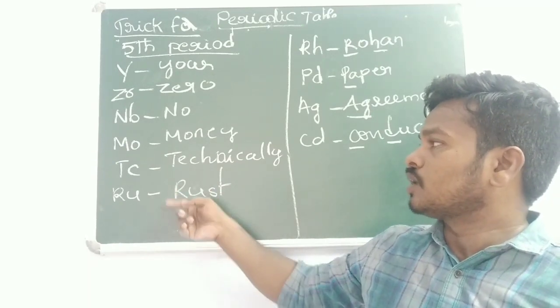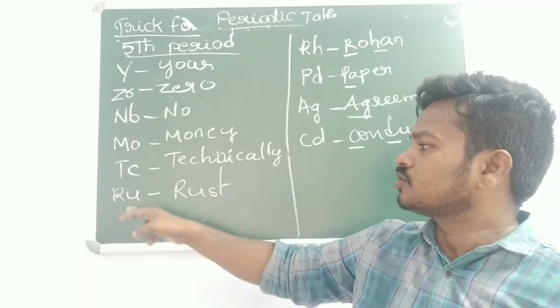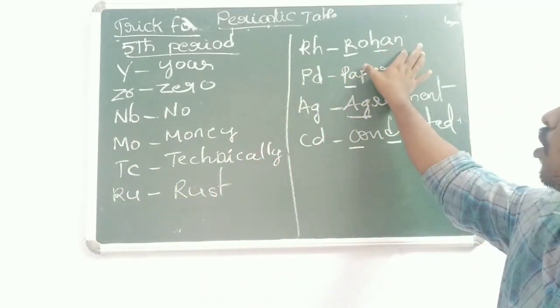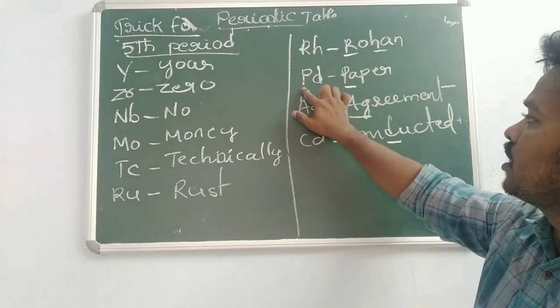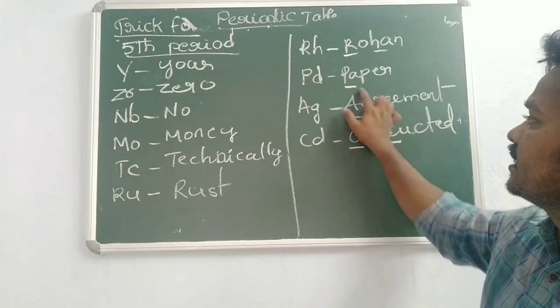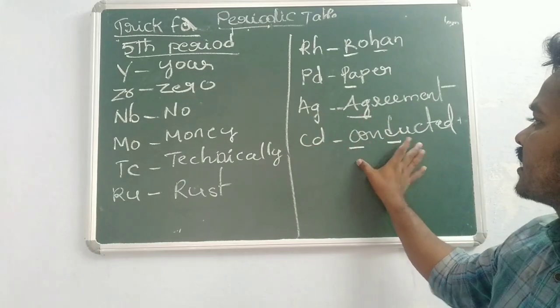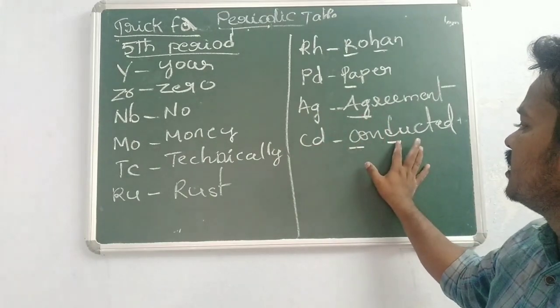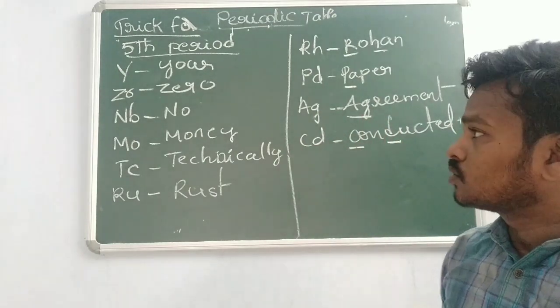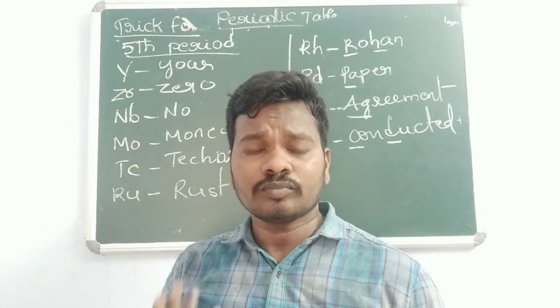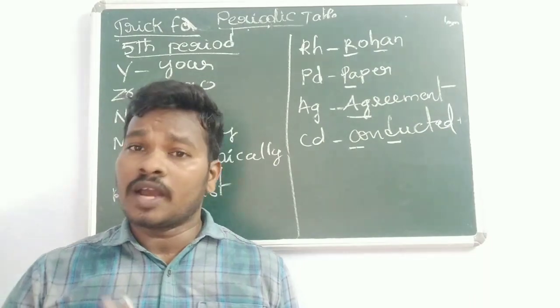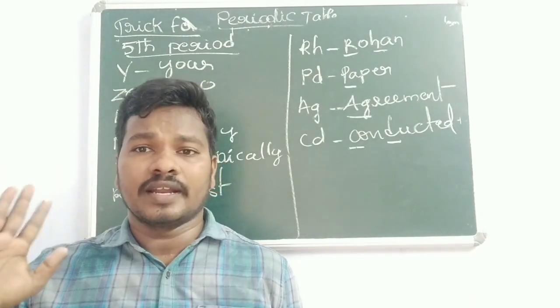Rust, ruthenium. So molybdenum, technetium, ruthenium. Next one, Rohan, rhodium, Rh, rhodium. Paper, Pd stands for palladium. Agreement, Ag stands for silver. Conducted, Cd stands for cadmium. So you are zero, no money, technically rust, Rohan, paper agreement conducted.